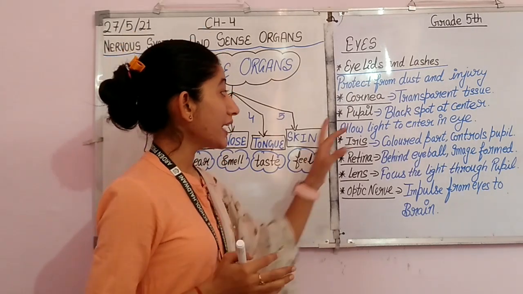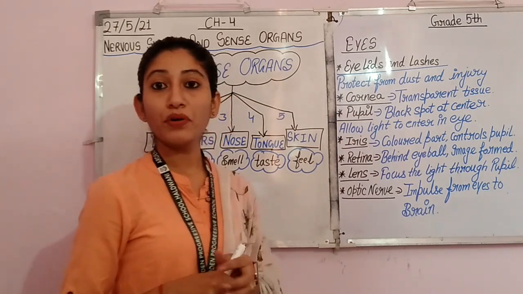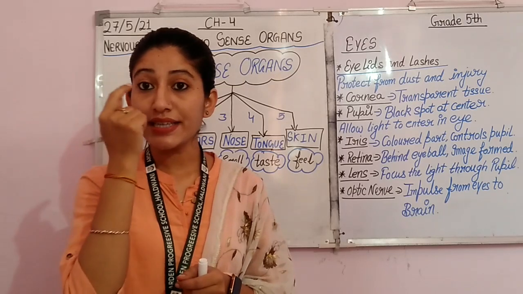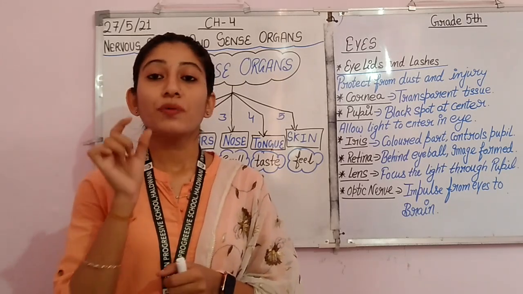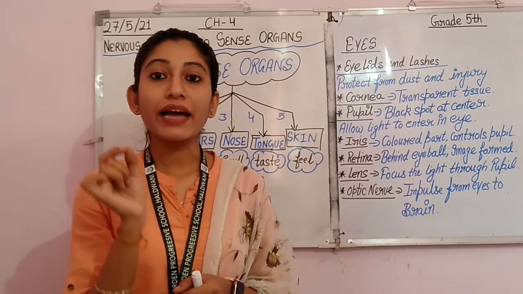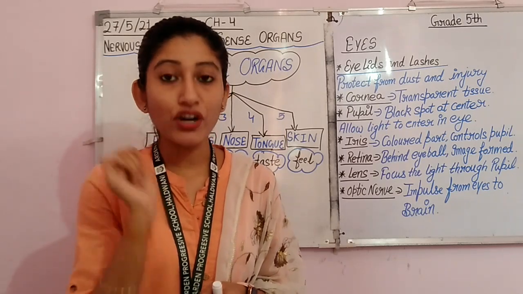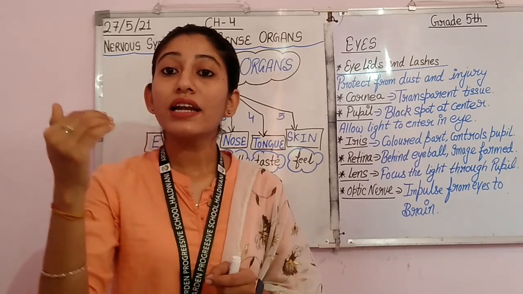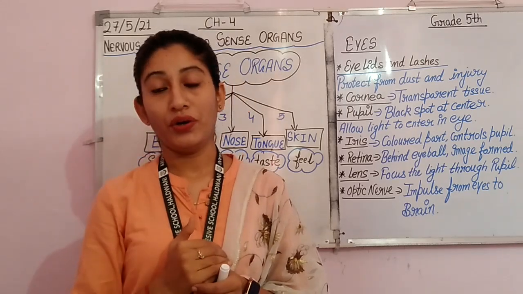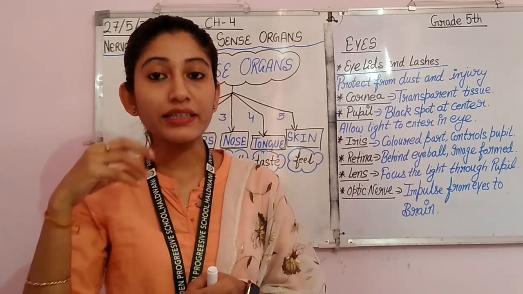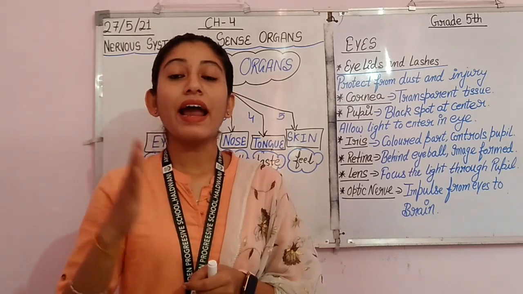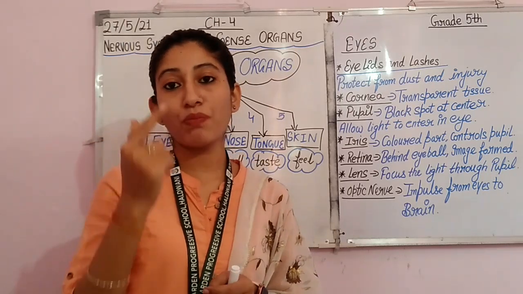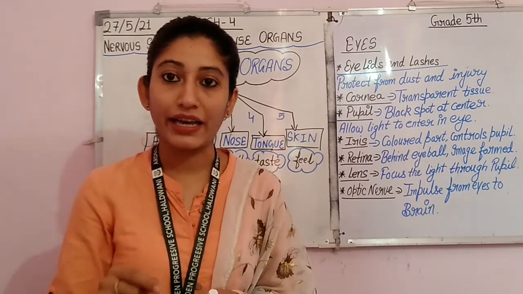Okay. Then next is our pupil. What is pupil? Pupil is actually the black spot that you can see at the center of your eye. Okay. So pupil is a dark black spot at the center of the eye, and what is its role? It allows the light to pass through it. So the light that enters our eyes enters with the help of the pupil, which is the dark black spot at the center of the eye.